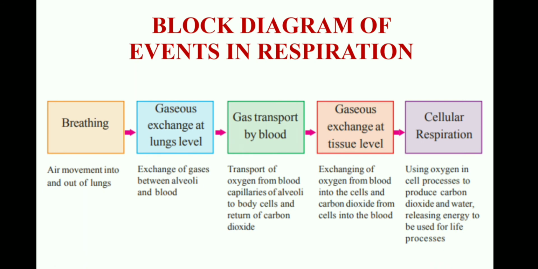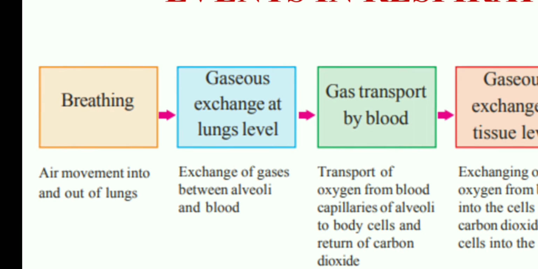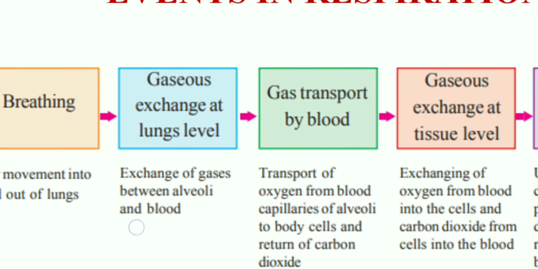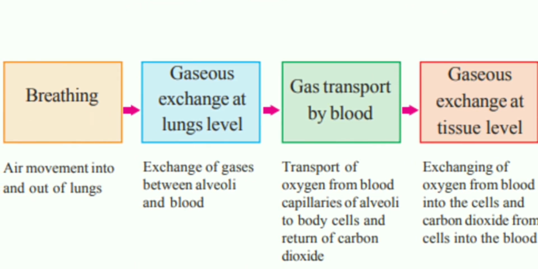The second step involves gas exchange at the lung level. Exchange of gases takes place between alveoli and blood. Alveoli are small tiny structures present in the lungs.